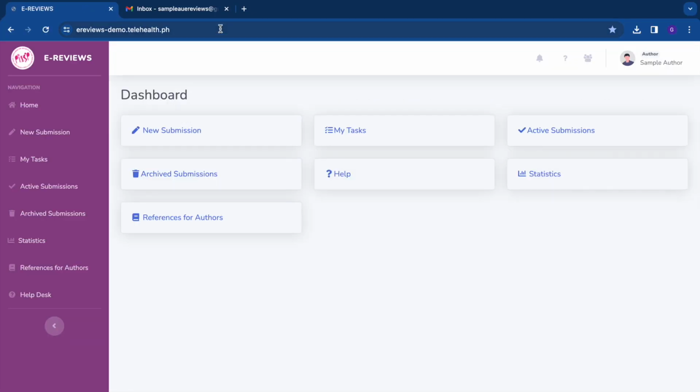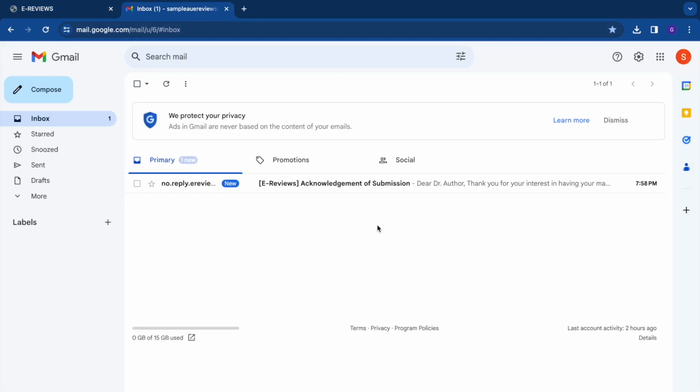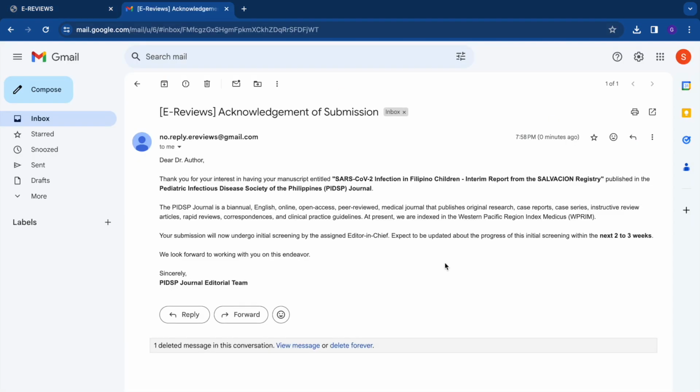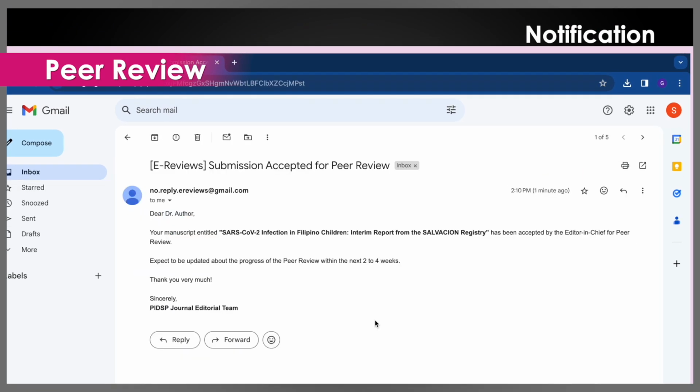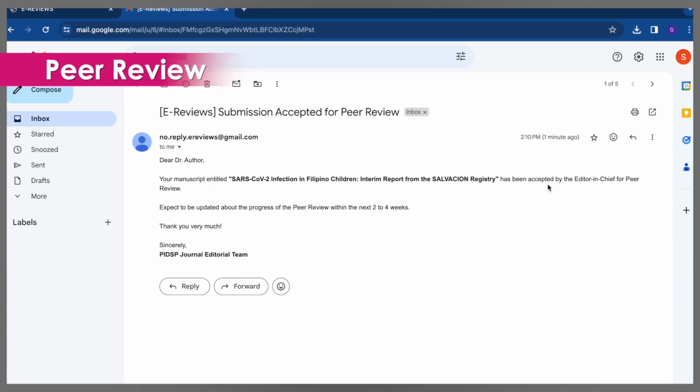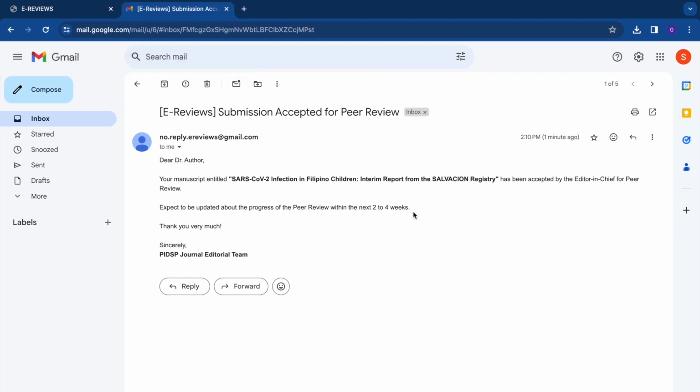The submission will then undergo an initial screening process which takes a minimum of 2 weeks. If the submission passes this initial screening process and similarity check, it will undergo peer review by 1 external and 1 internal reviewer. The peer review process takes a minimum of 2 weeks.